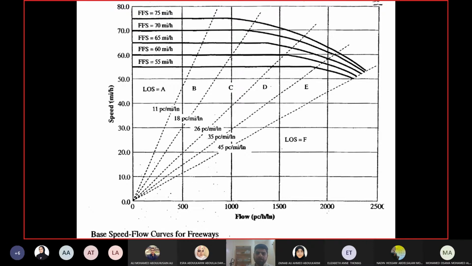Now, these are the curves for some sample values. These are curves which are given in the book for some sample values of free flow speeds. Okay, so now you can see here my speed is 65, right? So 65 is already there.